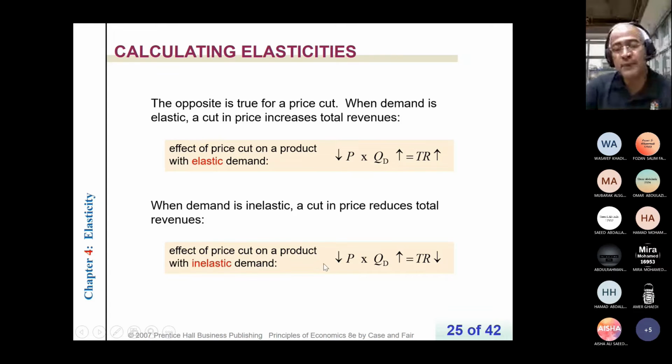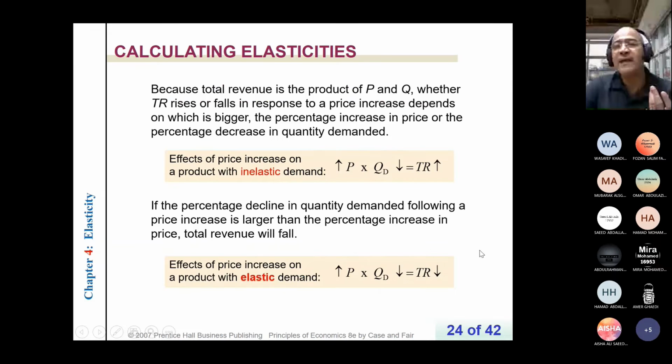Let's go back to bread. If he decreases the price, quantity demanded will increase. Since demand is inelastic, the percentage change in quantity is smaller than the percentage change in the price because the elasticity is less than 1, such as 0.5. So here 5% in quantity and the change in the price is 10%. So the stronger factor is the price, and total revenue will follow the price. So this is better for you.